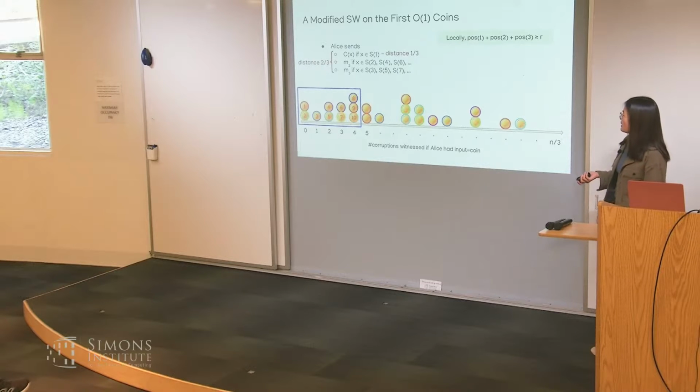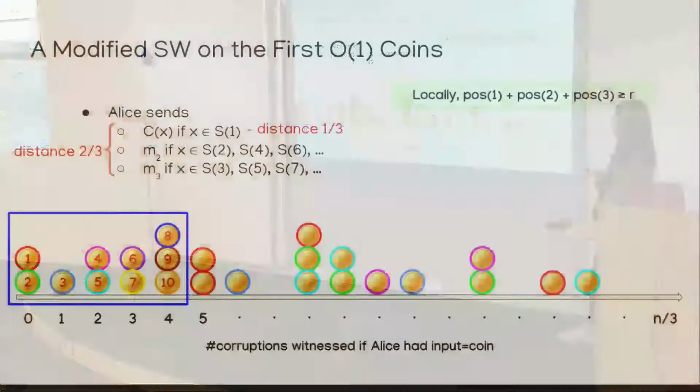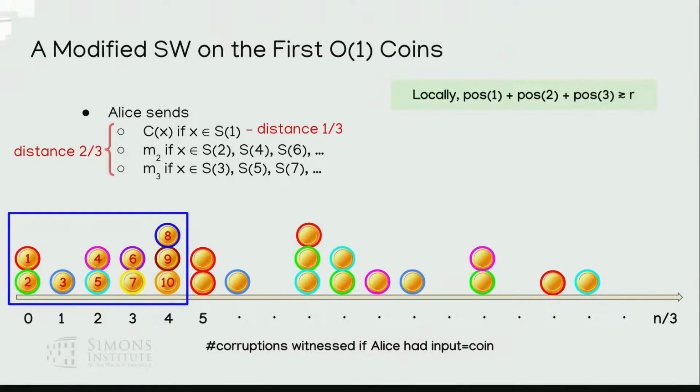So what does this protocol have? Well, first of all, we can show locally that the sum of the first 3 coins' positions is always growing with the number of rounds, as long as the large coins are far enough away already. And furthermore, these large coins are going to move enough, so that's fine too.